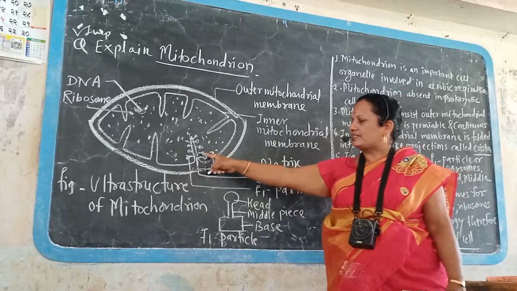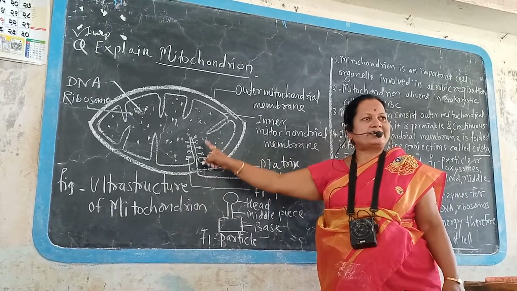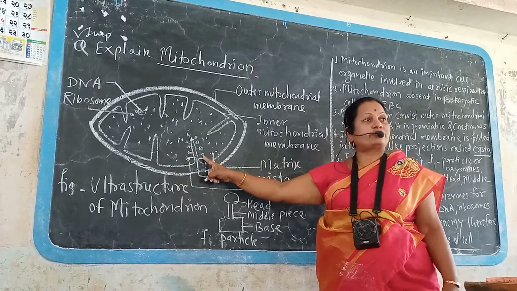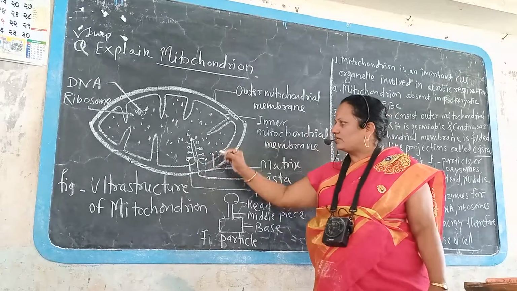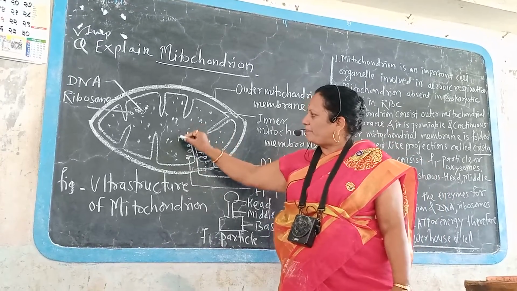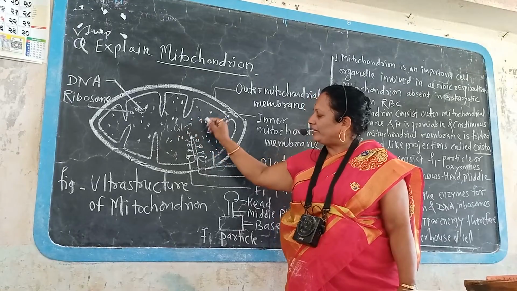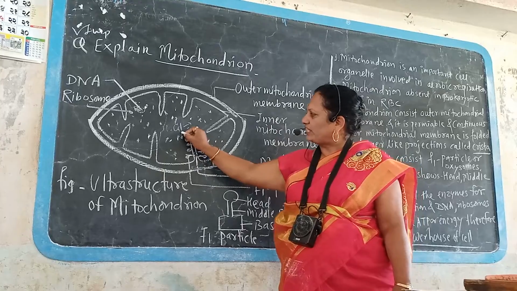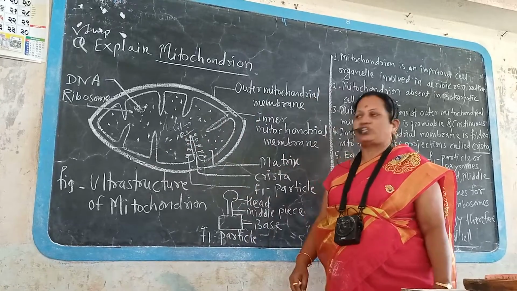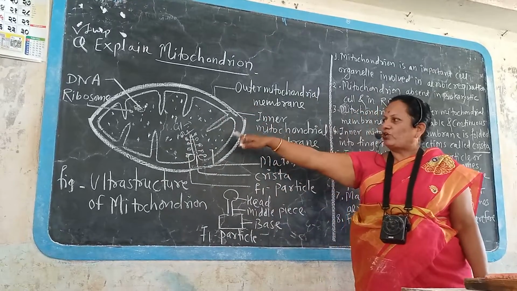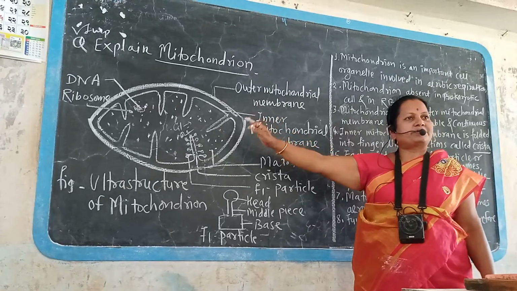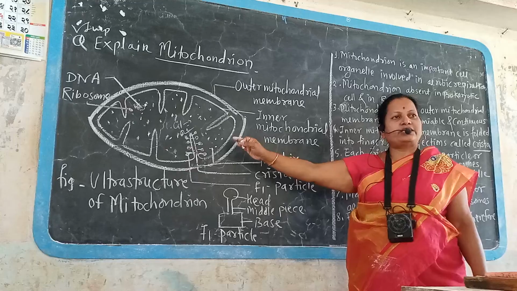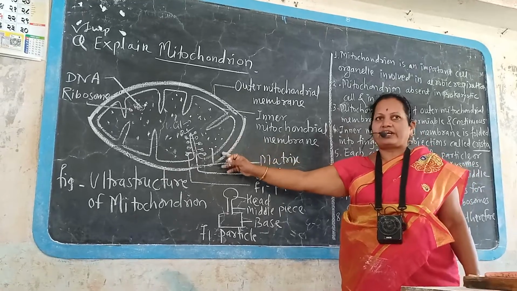Each crista consists of many F1 particles on it. Those F1 particles are also known as oxysomes. Why? Because the final complete breakdown of glucose into ATP takes place on these oxysomes with the help of O2, or oxygen. Inside the mitochondria, breakdown of substrate, or energy donating compound, takes place with the help of oxygen, that is called